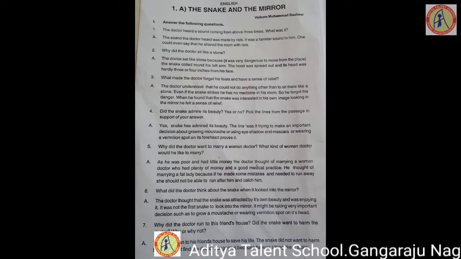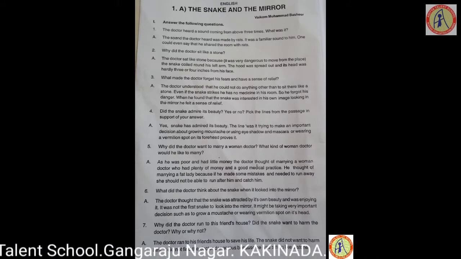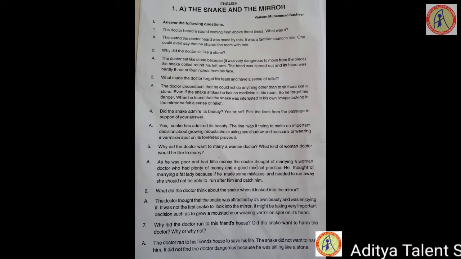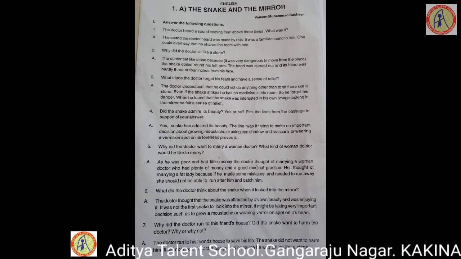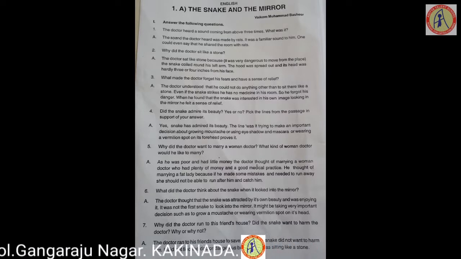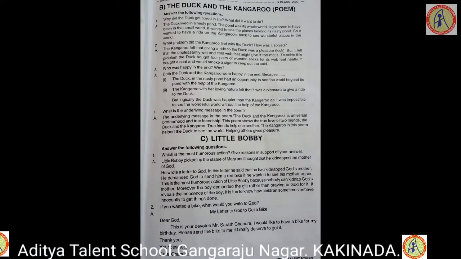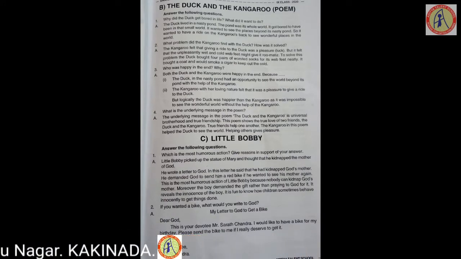In the study material, on page number 30, if you have observed, questions were given to you about the snake and the mirror, and on page number 131, the duck and the kangaroo poem, Little Bobby. Please read these questions and write them in your notebook.